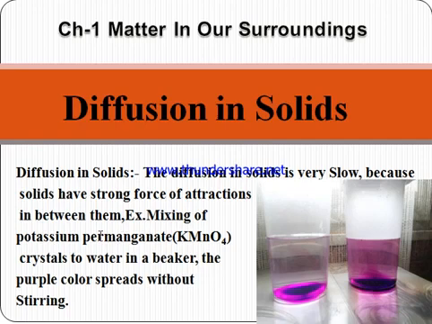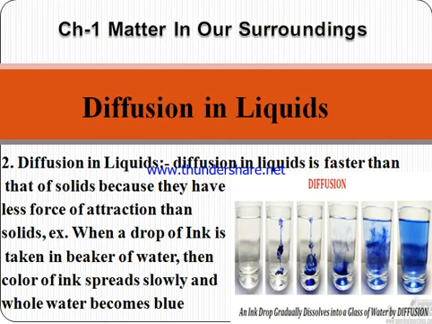I am giving the example of potassium permanganate, that is KMnO4 crystals, into water. The purple color spreads without stirring. This is known as diffusion in solids. Next very important topic we are discussing is diffusion in liquids. Diffusion in liquids is faster than in the case of solids because they have less force of attraction than solids.